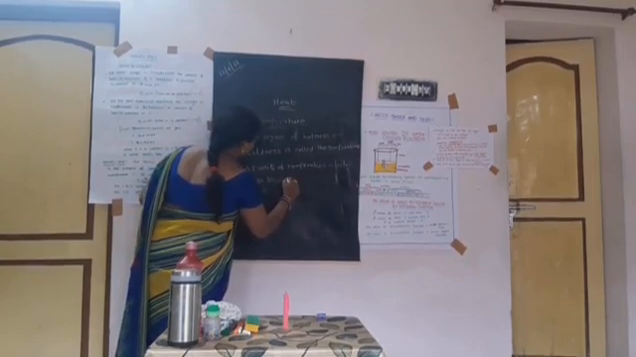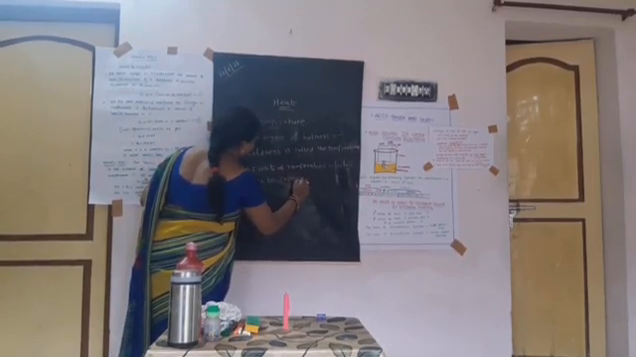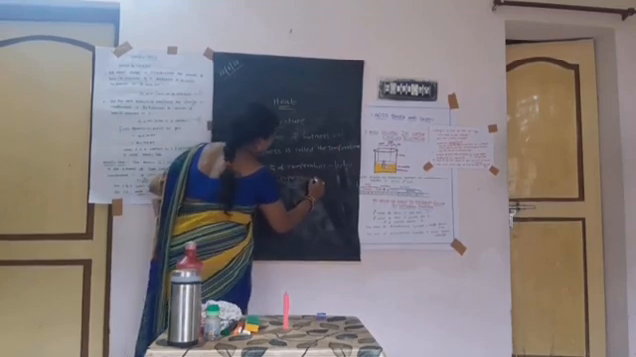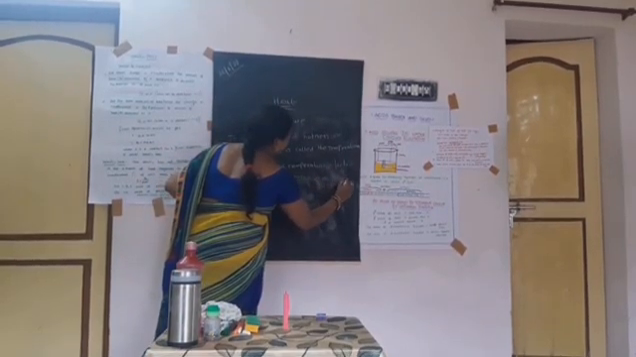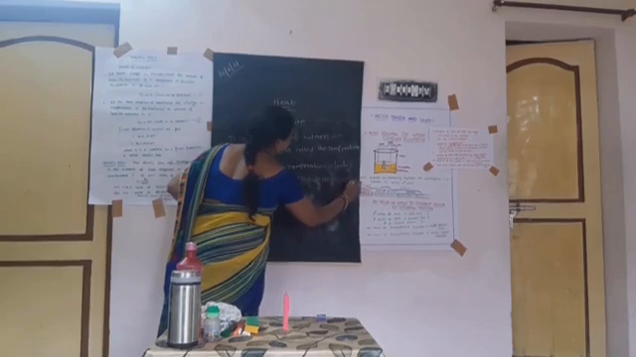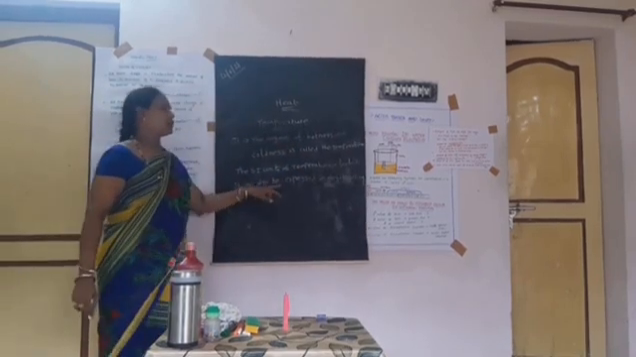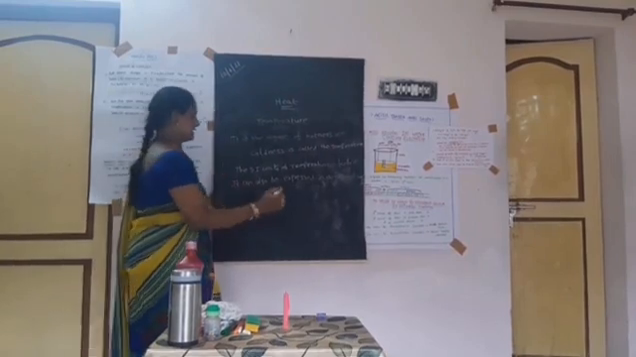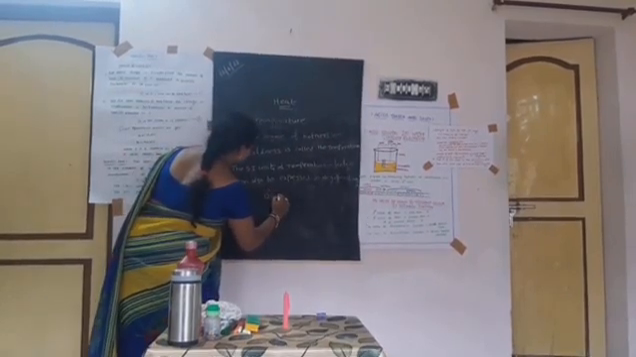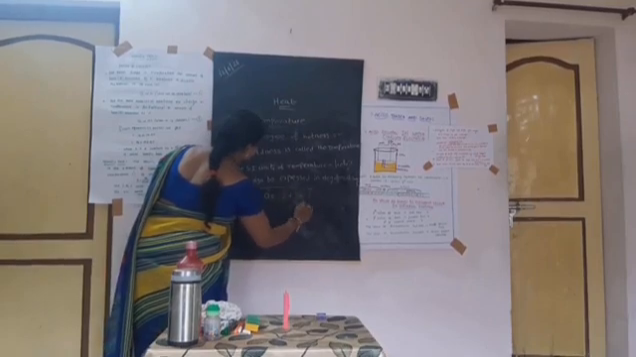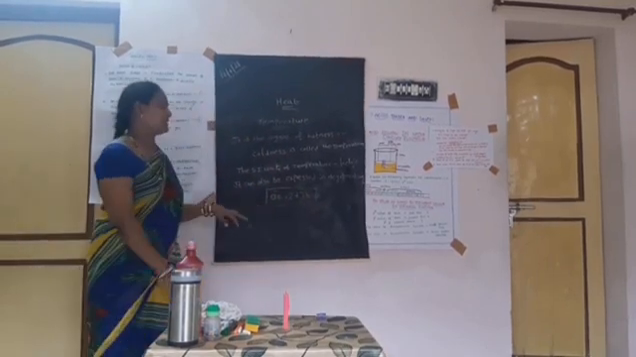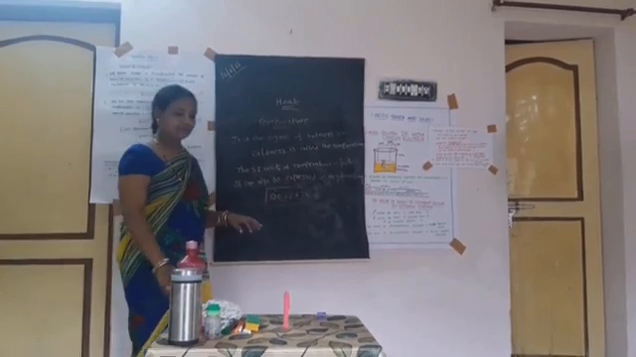It can also be expressed in degree Celsius. 0 degree Celsius is equal to 273 Kelvin.